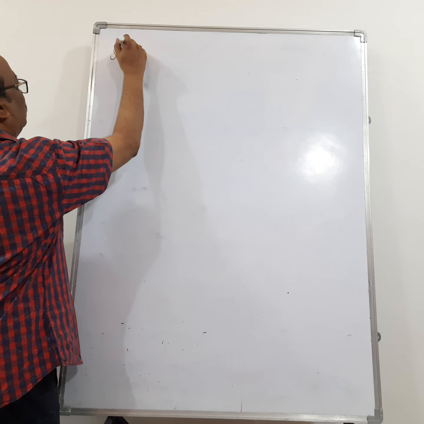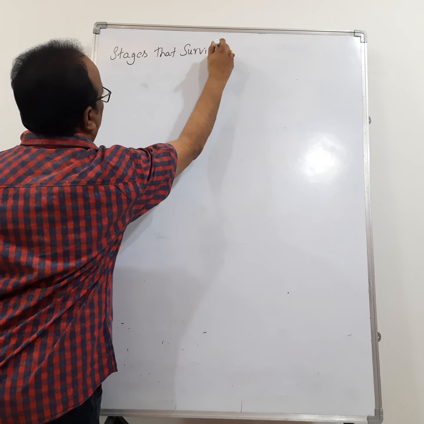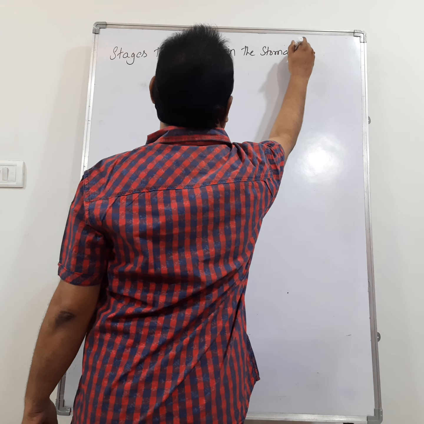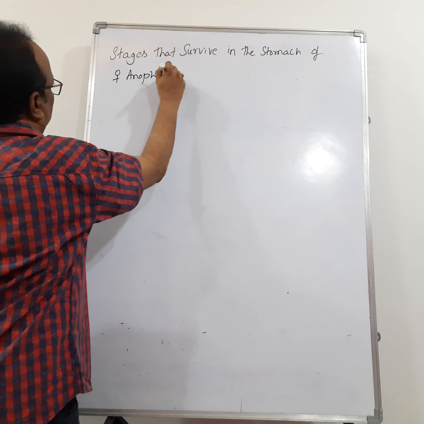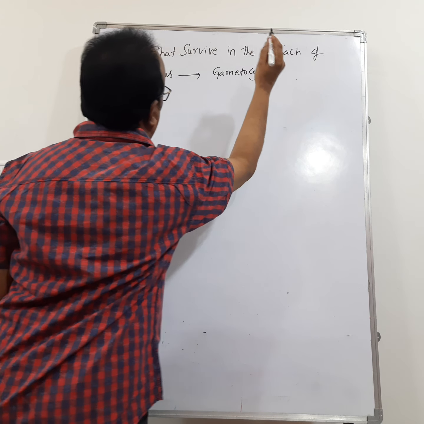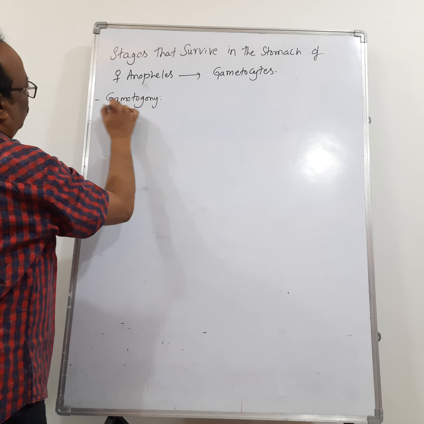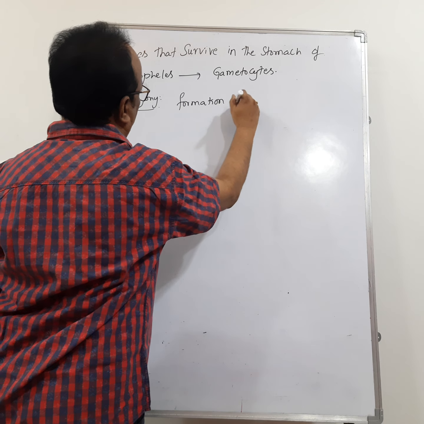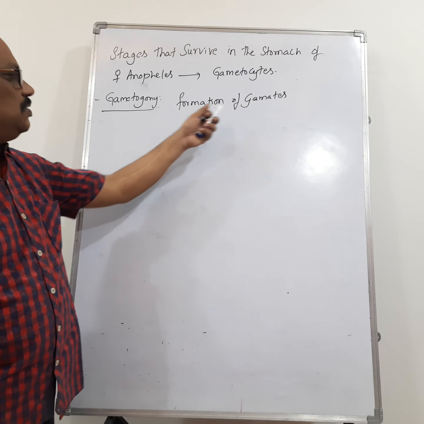Okay. Now the stages that survive in the stomach of the female Anopheles, what are they? They are the gametocytes. Now let us see gametogony. Gametogony means formation of gametes. Right? So gametogony means formation of gametes.